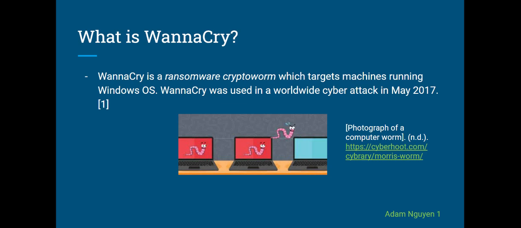Worms are computer programs that copy themselves from one computer to other computers over a network automatically. They differ from viruses because they don't really need user input. Ransomware crypto worms encrypt data on the victim's computer and demand a ransom to decrypt the victim's data. One really important thing to remember is that if an attacker encrypts the victim's data and if the attacker receives a ransom to decrypt the data, the attacker is not really forced to decrypt the victim's data. I really like this image right here because it gets at the heart of what a worm is. It's self-propagating.